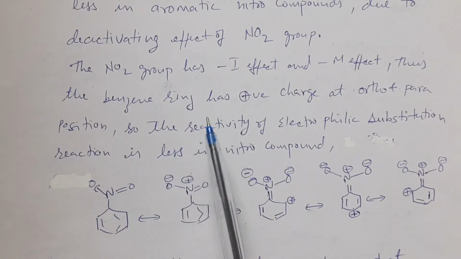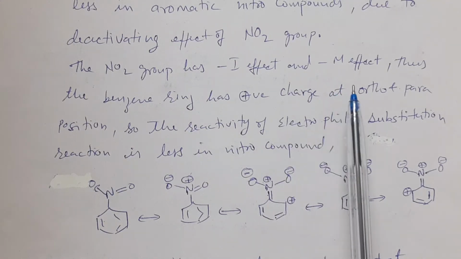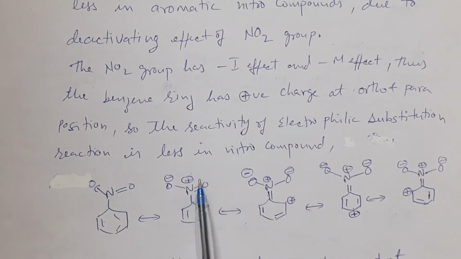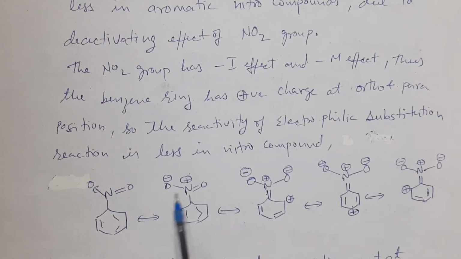Along with the -I effect, it also has a minus mesomeric effect, that is, it easily ionizes, and due to the ionization the nitrogen has a positive charge which undergoes resonance with the benzene ring, and the benzene ring has a positive charge at the ortho and para positions. So due to the -I effect, in which the benzene ring has positive charge at ortho and para positions, it deactivates the benzene ring for electrophilic substitution reactions.